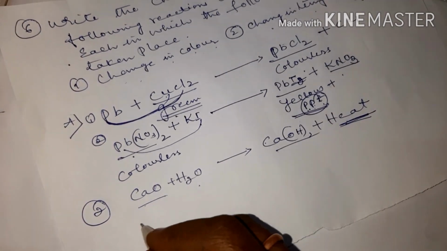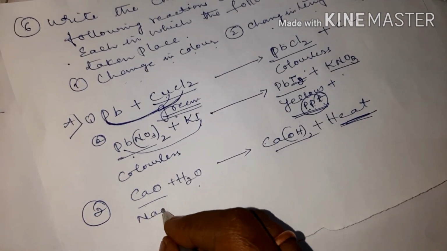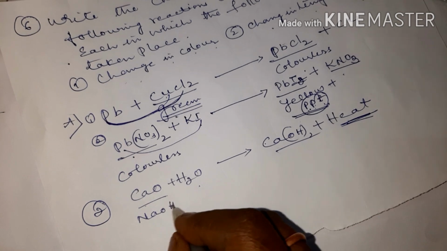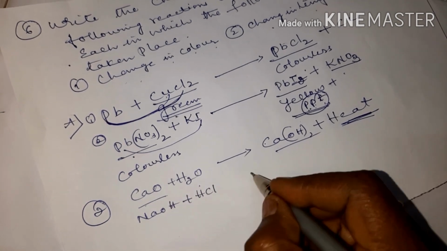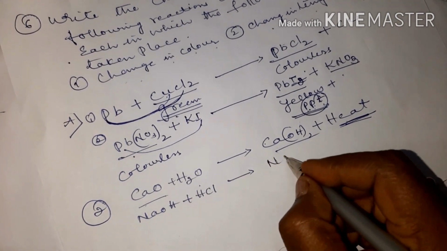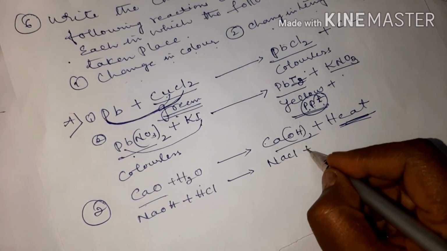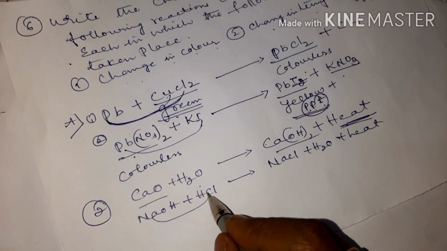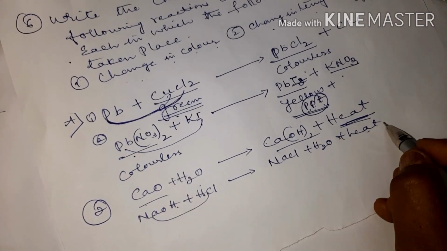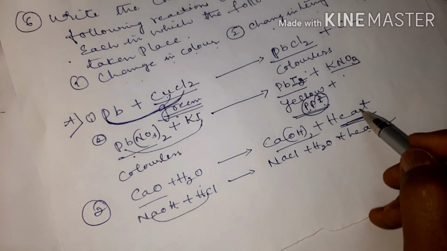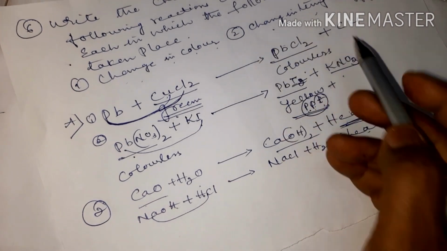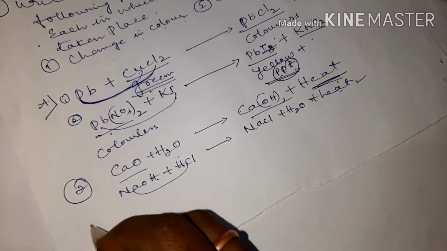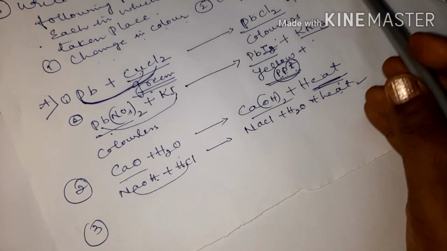You can take one more example, sodium hydroxide plus HCl. After reacting, sodium chloride plus water plus heat. Okay children, so heat is, that is change in temperature, heat is released. And the third one is formation of precipitate.